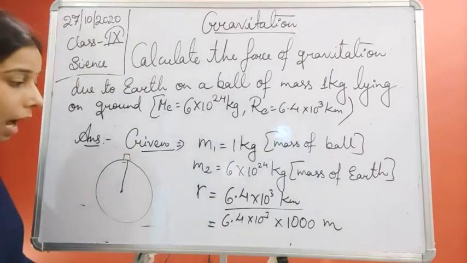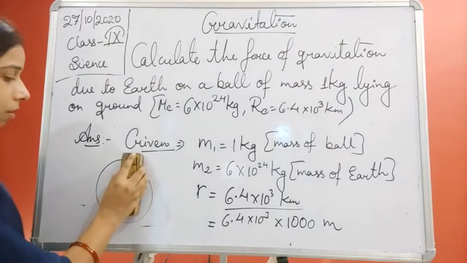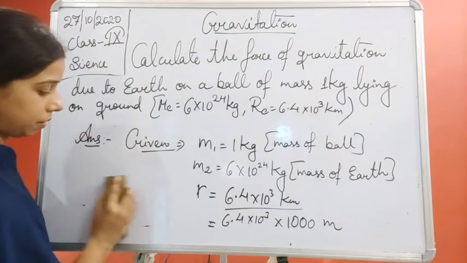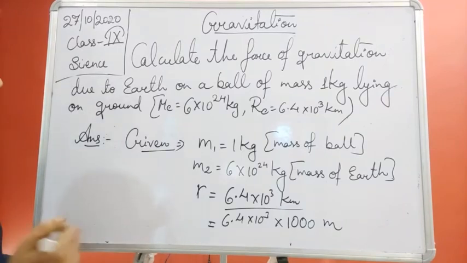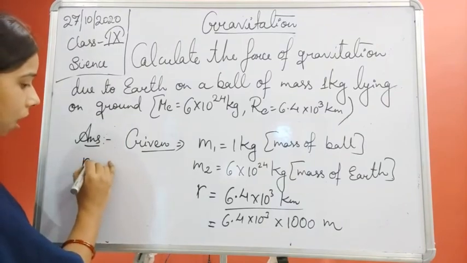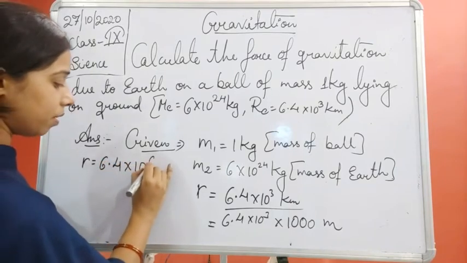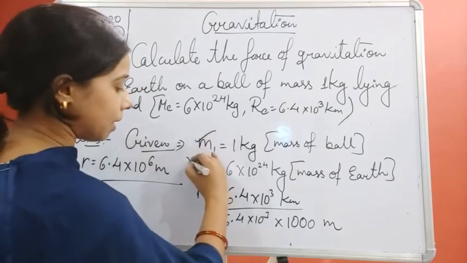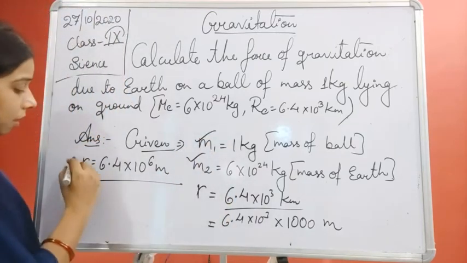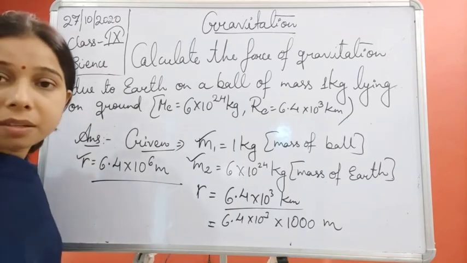And this will be equal to R equals 6.4 into 10 to the power 6 meter. So this is the value of the two masses, and the distance between them is 6.4 into 10 to the power 6 meter.